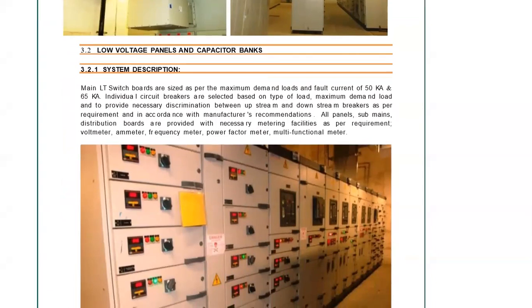So this is the main LT switchboard. This is sized as per maximum demand loads and fault current of 50 kA or 65 kA, kA is kiloampere. The individual circuit breakers are selected based on type of load, maximum demand load, and to provide necessary discrimination, which I was talking about. So I will go to the next one.